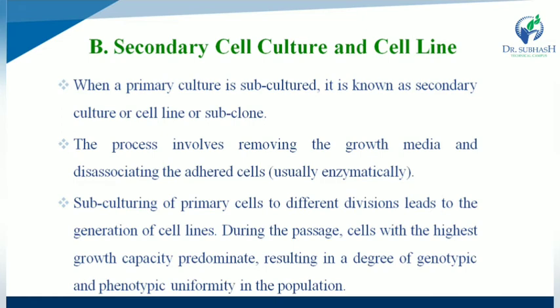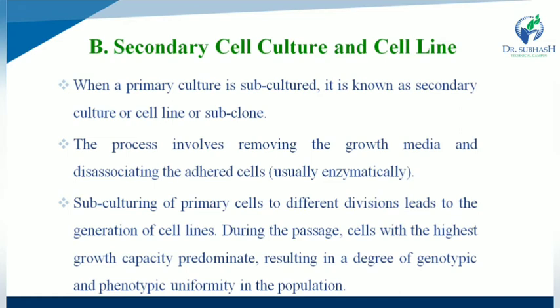During the passage, cell lines with the highest growth capacity predominate, resulting in a degree of genotypic and phenotypic uniformity in the population. So in secondary cell culture and cell lines, when a primary culture is subcultured, that is known as secondary culture or cell line or subclone.